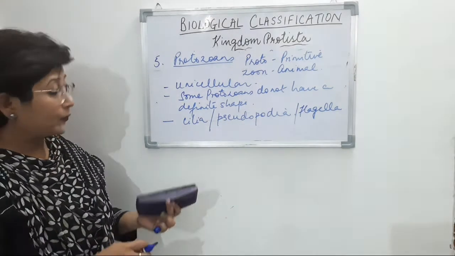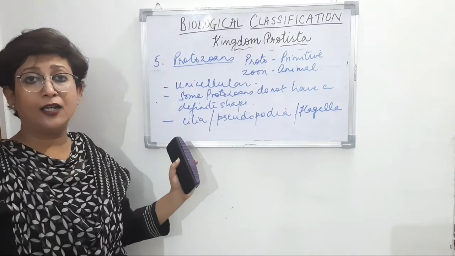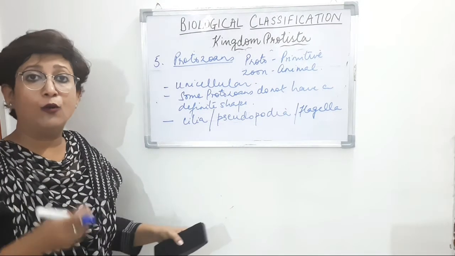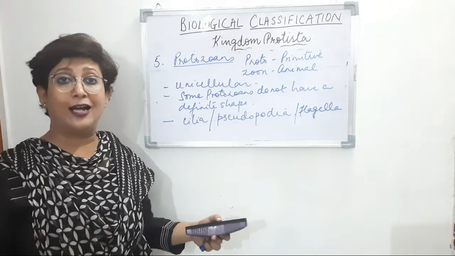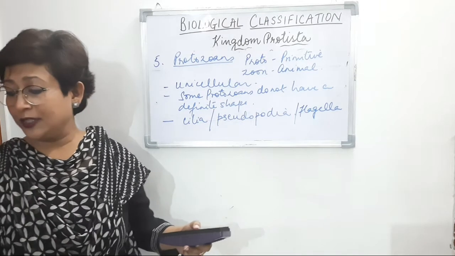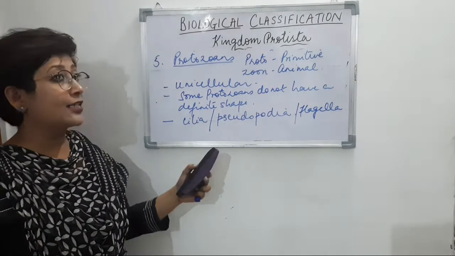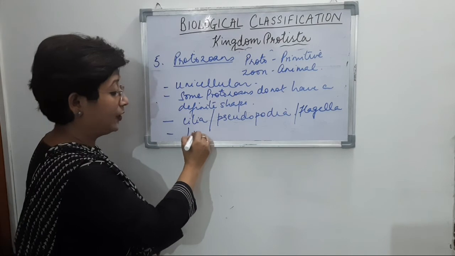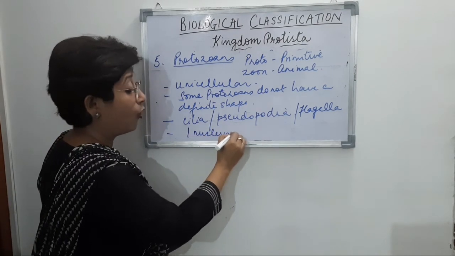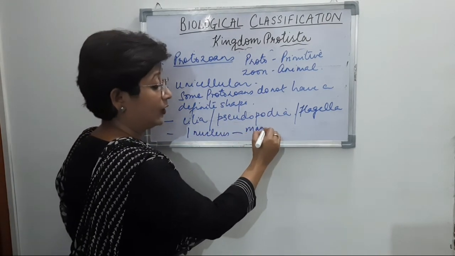Their mode of nutrition: they are heterotrophs, so they may be found as parasites or even as saprophytes. Other than that, these organisms may possess one nucleus or maybe many nuclei.